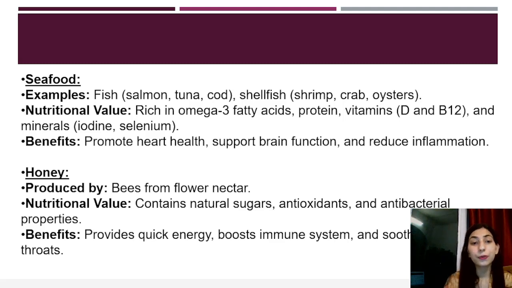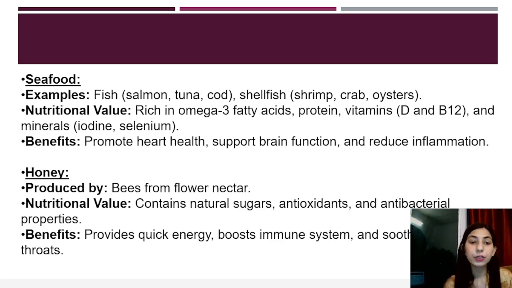Seafood. Example, fish. In fish we have a wide variety of fishes like salmon, tuna, cod, codfish. An oil is also made from cod fish, cod liver oil, good for liver health. Then we have shellfish. Example, shrimp, crab, oysters. They come in the category of shellfish. Nutritional value is that they are rich in omega 3 fatty acids. Proteins, vitamins like D and B12. Okay, and minerals like iodine and selenium. Benefits. So seafood promotes heart health, supports brain function and reduces inflammation.